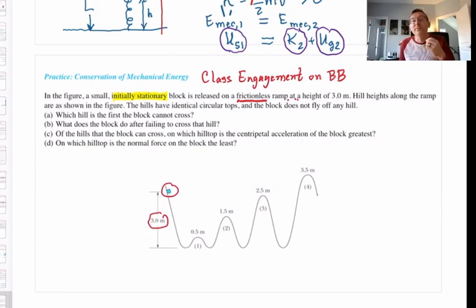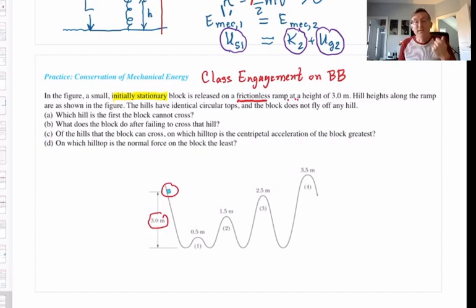You might be served in working out your answer to D by drawing a free body diagram for the block when it is on each hilltop. But to answer A, B, and C, you're going to want to use conservation of mechanical energy. So you first should think for yourself about what you are going to pick for your system so that the mechanical energy is conserved.